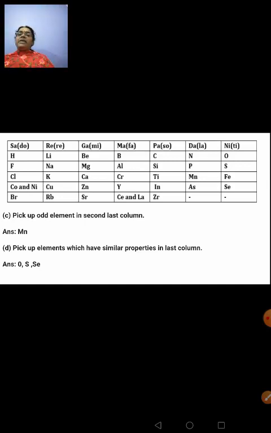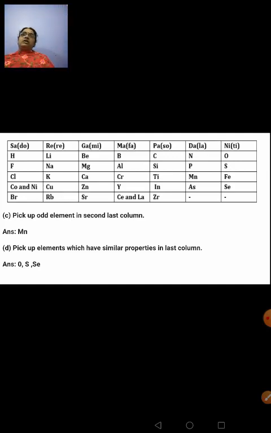Now pick up elements which have similar properties in the last column. Your last column has your oxygen, sulfur, iron and selenium. So which will have similar properties? Oxygen, sulfur and selenium. Clear to you?